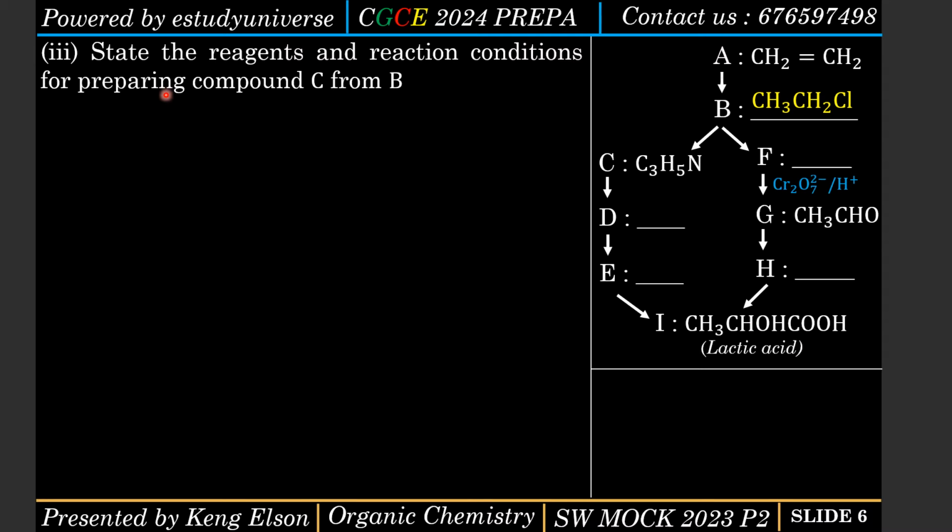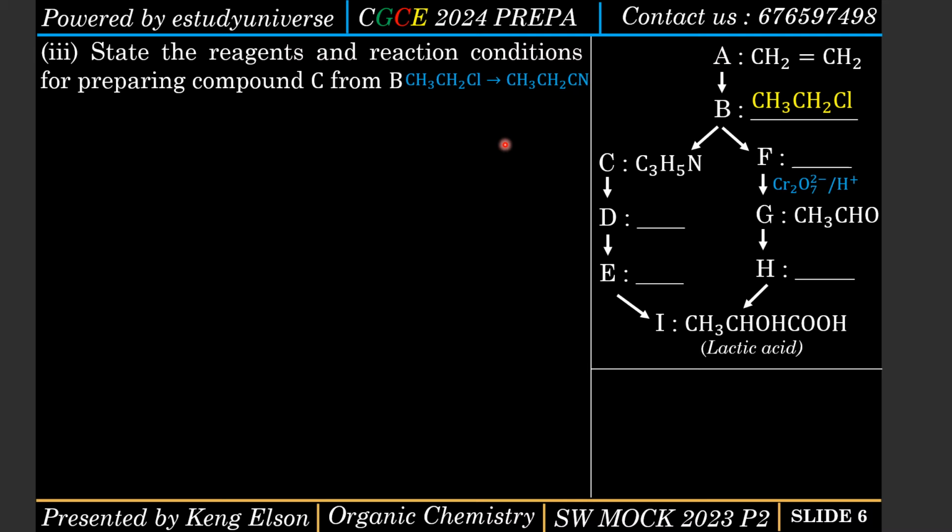Okay, next question. State the reagents and the reaction conditions for preparing compound C from compound B. This is compound C. We have seen it already. It is propane nitrile or propanonitrile. We want to prepare it from compound B. What is compound B? I told you to put the name. I'm just going to give you the name. So compound B is specifically 1-chloroethane. Okay, 1-chloroethane. So I need to prepare propanonitrile from 1-chloroethane.